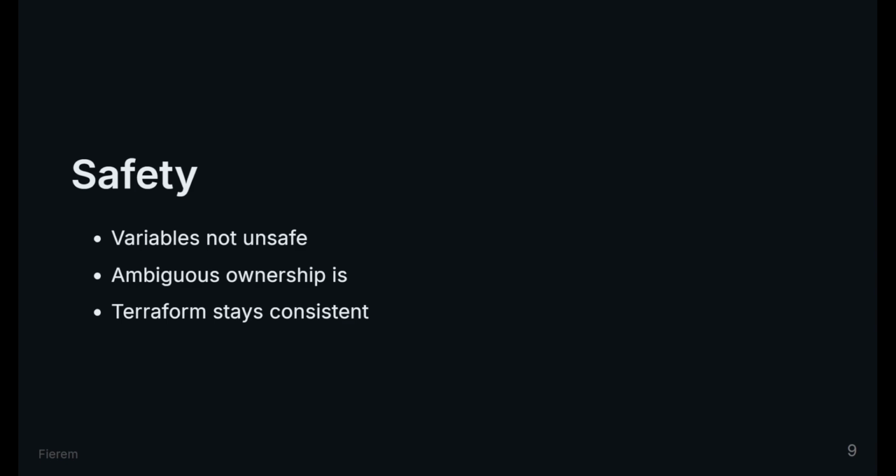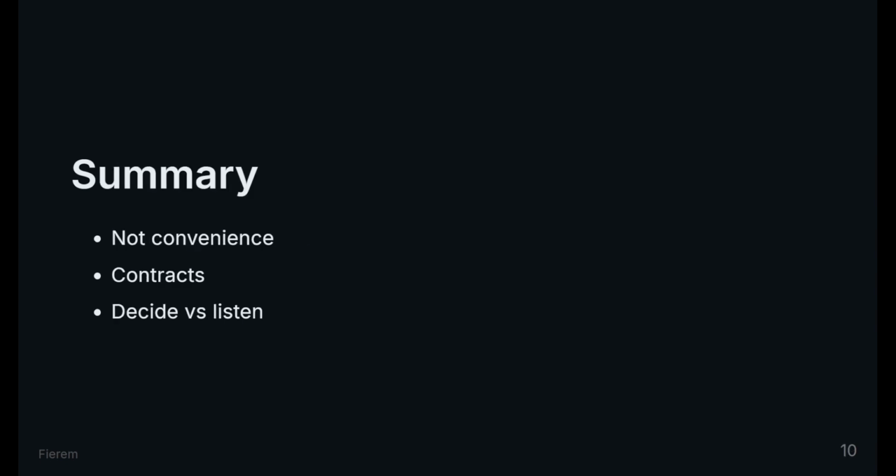Variables are the only safe way to bring data in. Terraform stays consistent, but it cannot judge your intent. It will accept the value and apply the consequences. Variables are not convenience features, they are contracts. They define where Terraform stops deciding and starts listening.